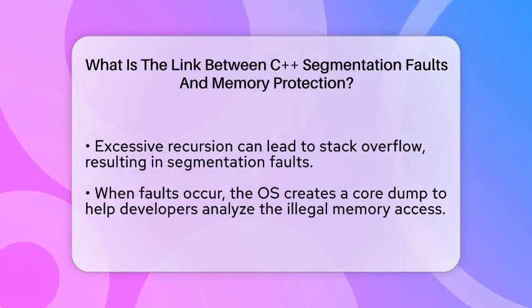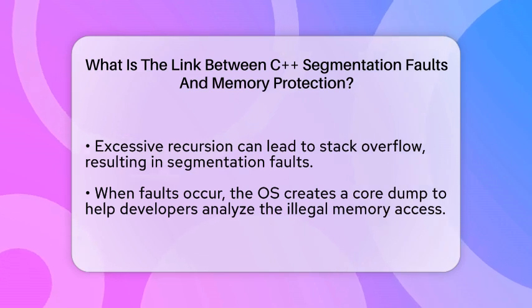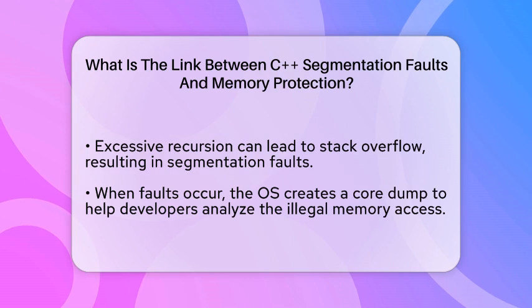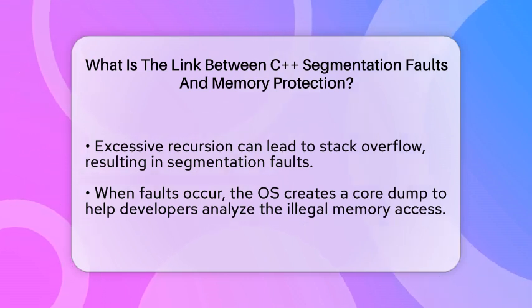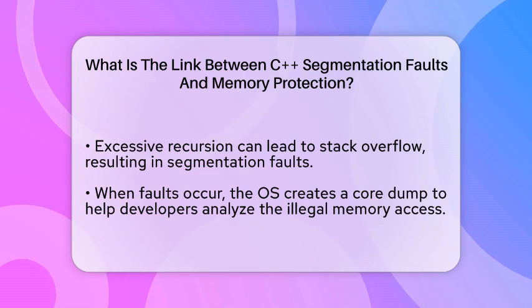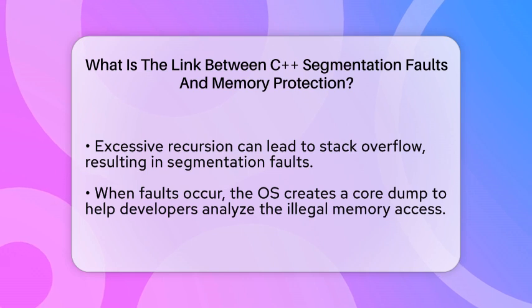When a segmentation fault occurs, the operating system creates a core dump. This is like a snapshot of the program's memory at the moment of failure. Developers can analyze this dump to find out exactly where the illegal access happened. To debug these issues, programmers need to understand how memory protection works.